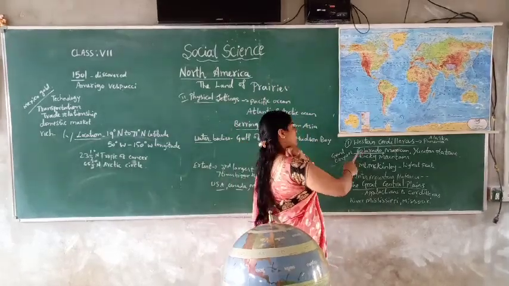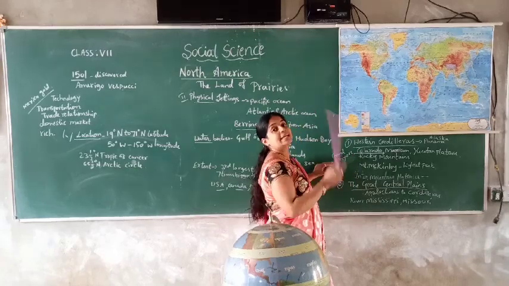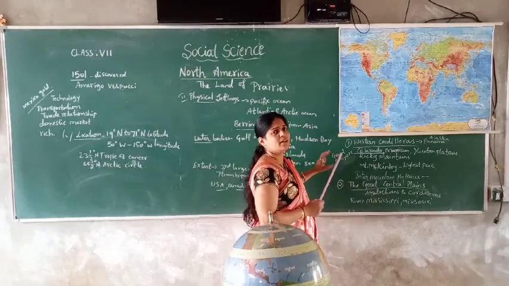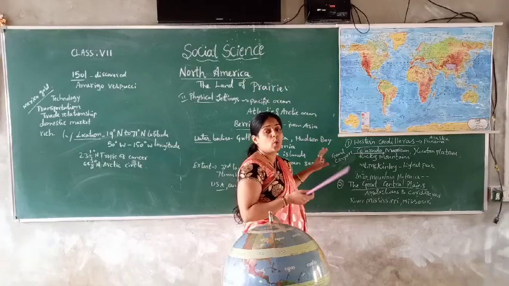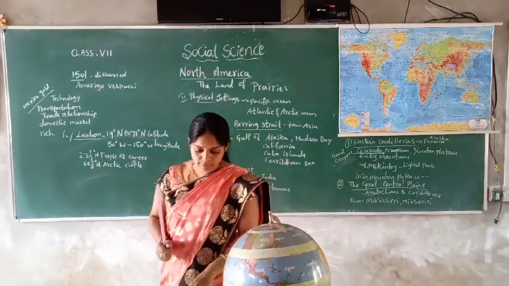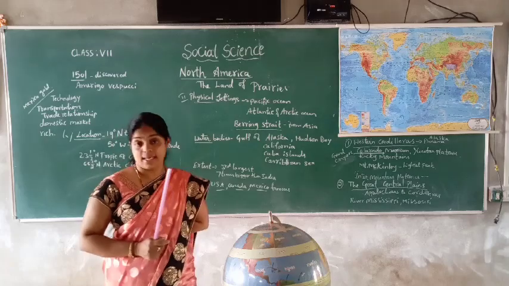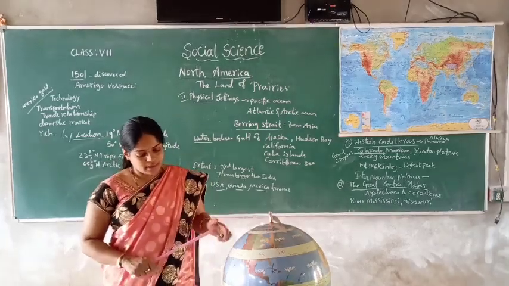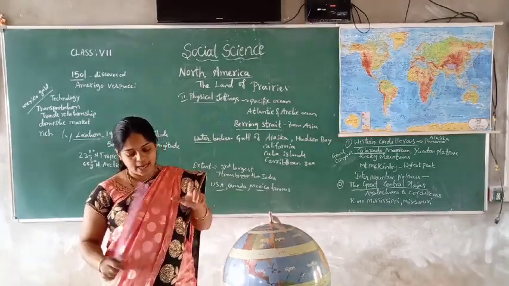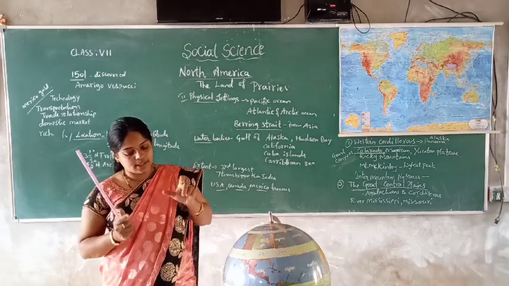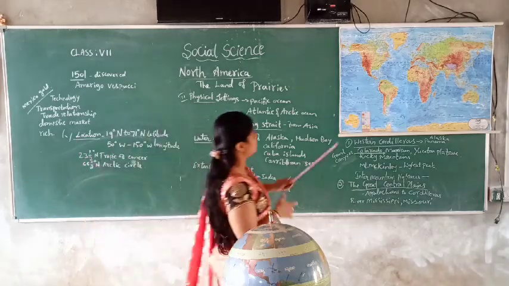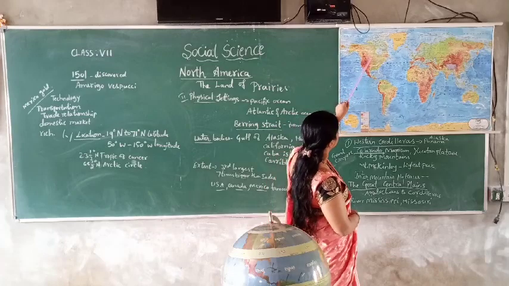Near the Colorado Plateau, it has made the Grand Canyon in the Yellowstones. Okay, so there we can see the Grand Canyon in North America. Then children, the Grand Canyon is in the USA. The USA part we can see this, children. What is that?